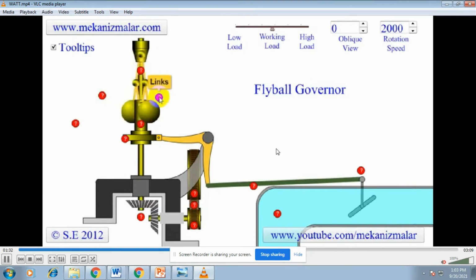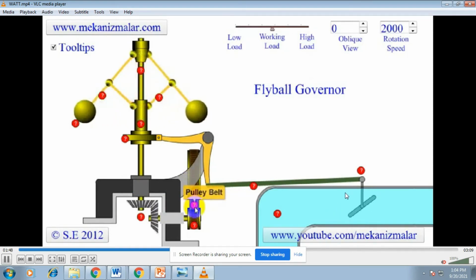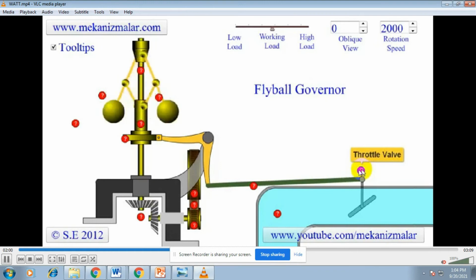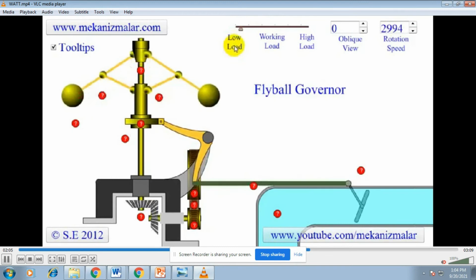So now the speed is at a constant level, 2000 RPM. At that time the throttle valve is also at a constant level, so some amount of fuel enters the engine. Okay, this is the throttle valve.